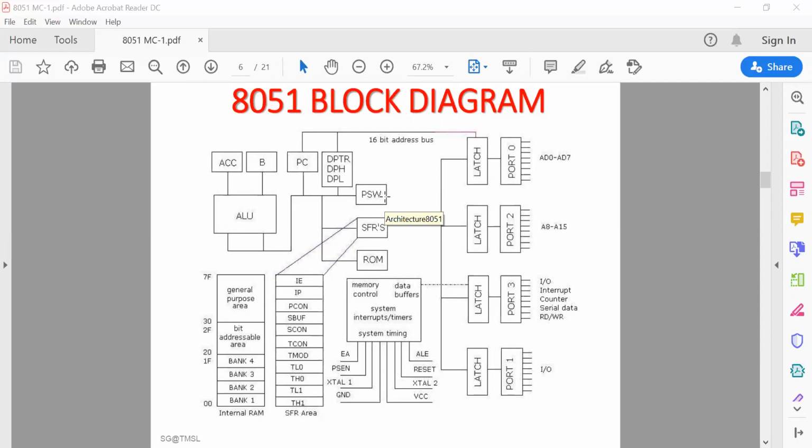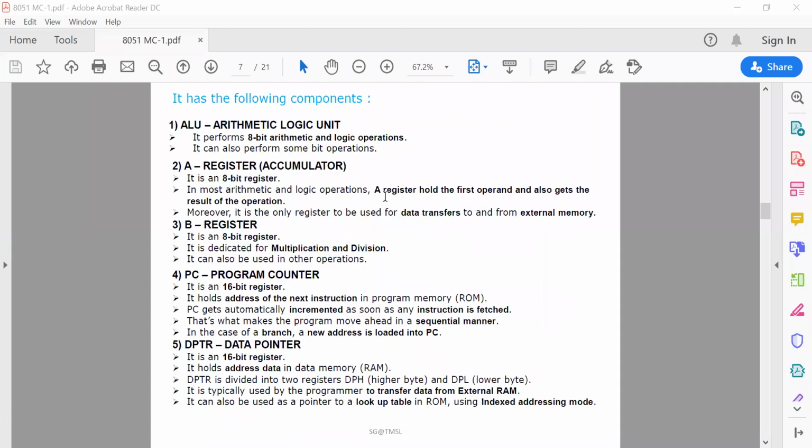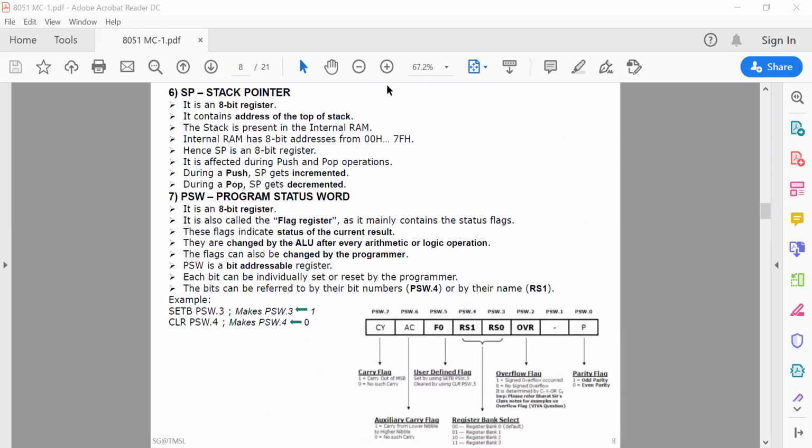The flags can be changed by the programmer also. So PSW is a bit addressable register.